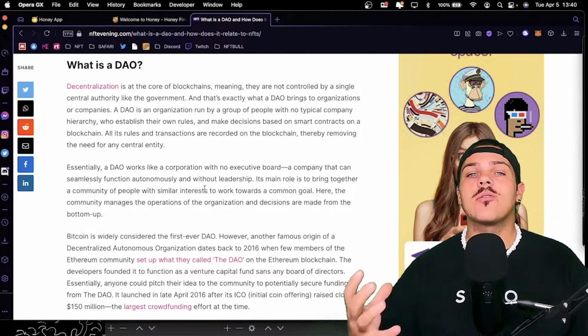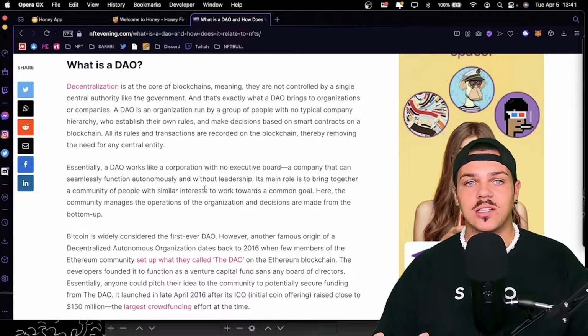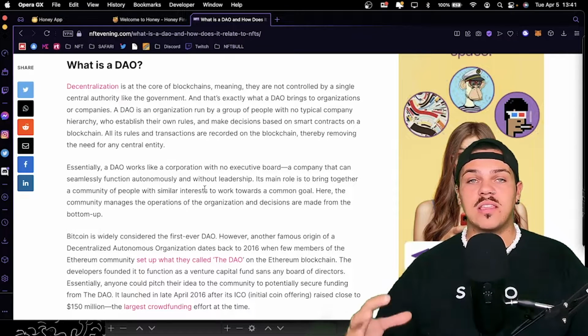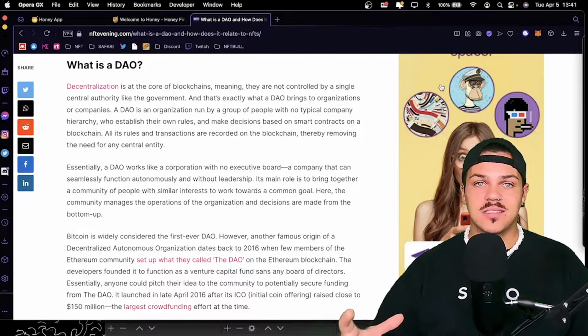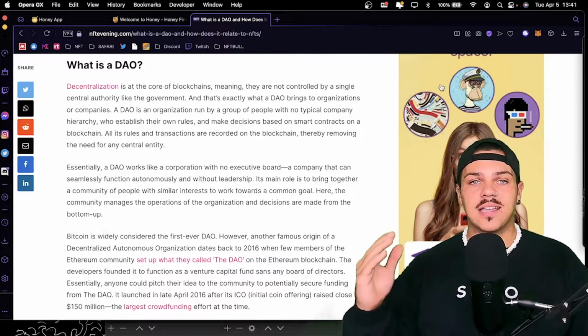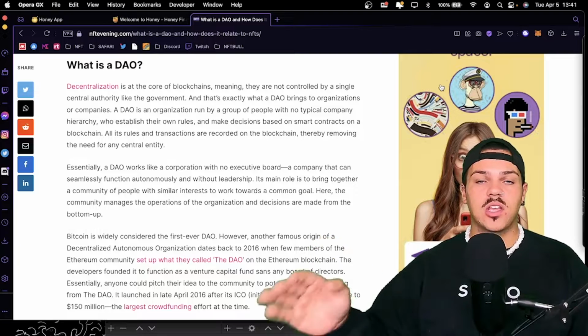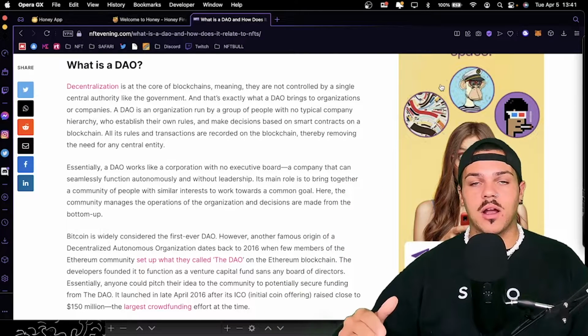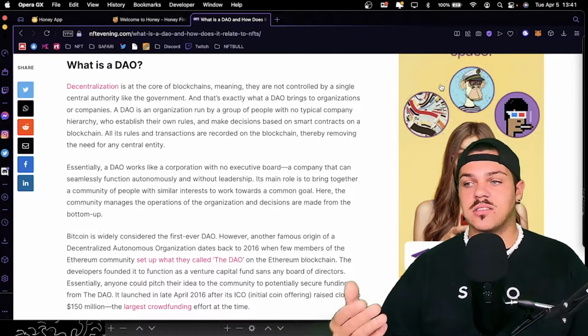Let's say it's a 3,000 NFT collection, and people who have this collection are allowed to vote on everything that the DAO commences in. And every time a vote is passed, it gets sent to a computer program. The computer program automatically writes up a contract, and then it gets sent out to finalize it.